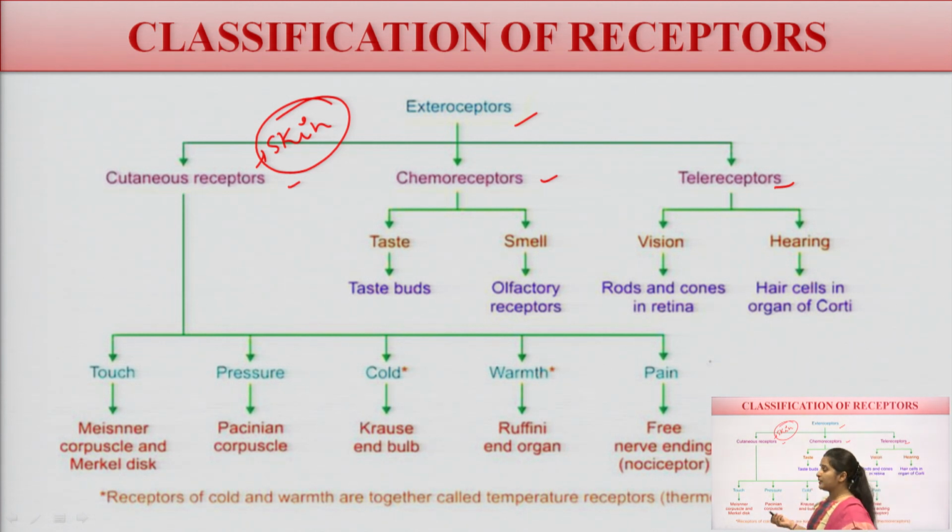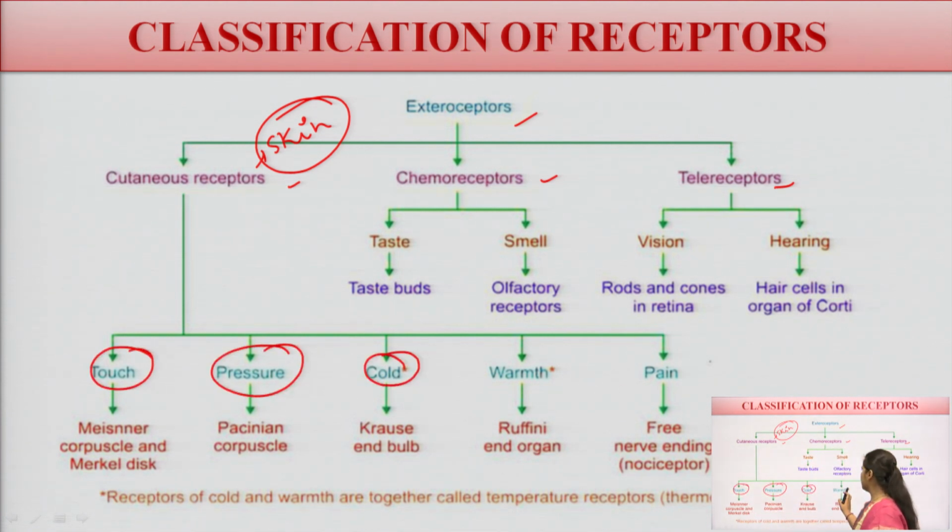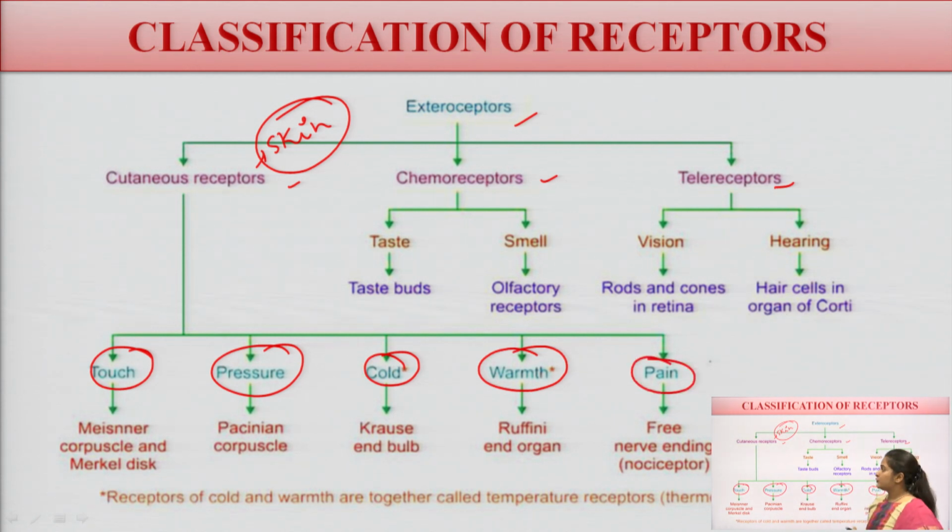So, the impulses from the skin, just like touch, pressure, cold, warm or pain, are the sensations which come from the cutaneous receptors. And chemoreceptors are for some chemicals or some kind of smell and taste, so these are divided into taste and smell.